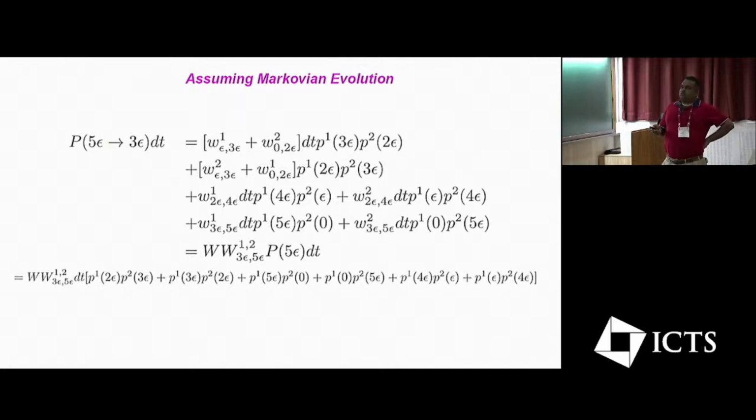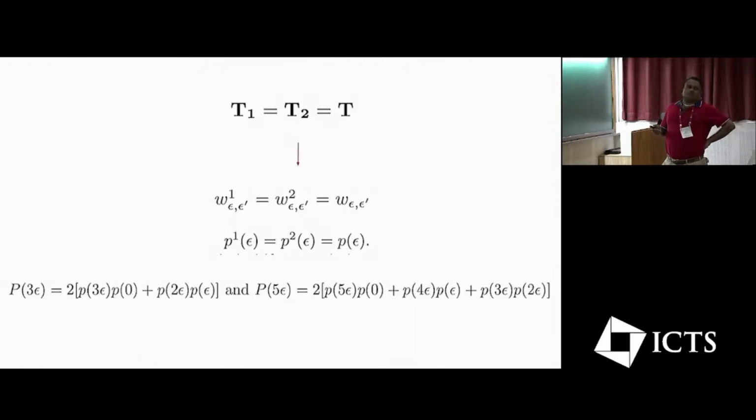Now we consider the limit T1 is equal to T2 is equal to T. The equation that we wrote previously had to be true for any temperatures, so we consider the limit where the temperatures are equal. What you'll have is that these transition rates, what we are calling 1 and 2, are going to be equal. Also, because the probabilities are only functions of temperature and the time at which you're considering, these probabilities will also be equal.